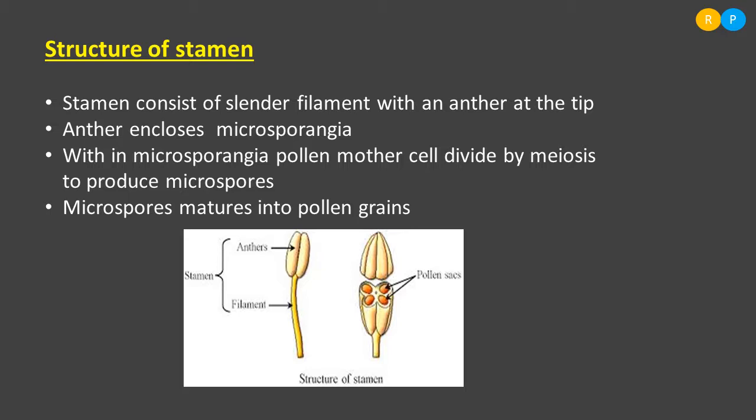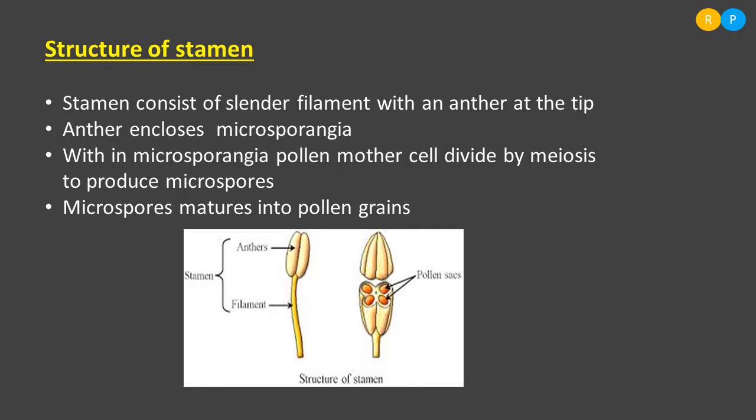So the stamen consists of filament, and filament terminates with anther. Anther encloses what? Pollen sacs, also known as microsporangia. So why are they named microsporangia? Because they are protecting the microspores. Within the microsporangia, what is there? Pollen mother cells are present.